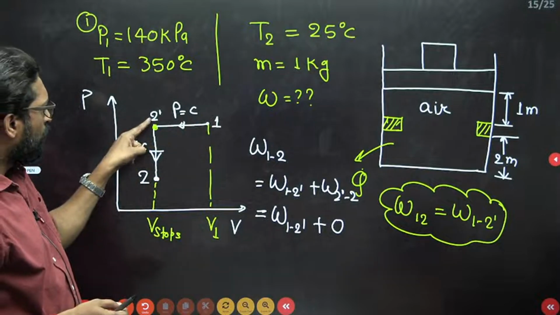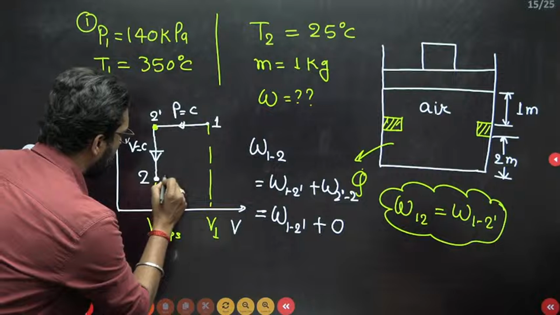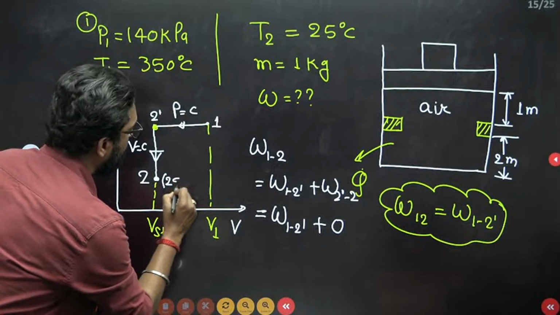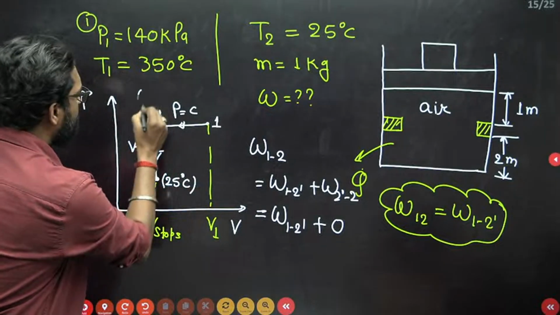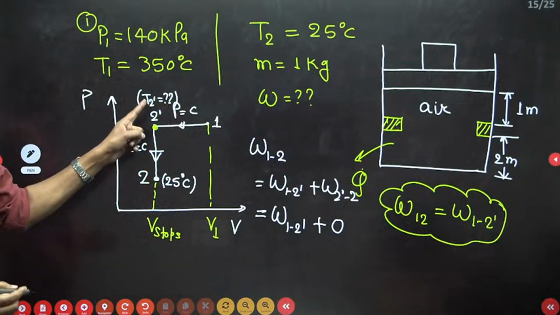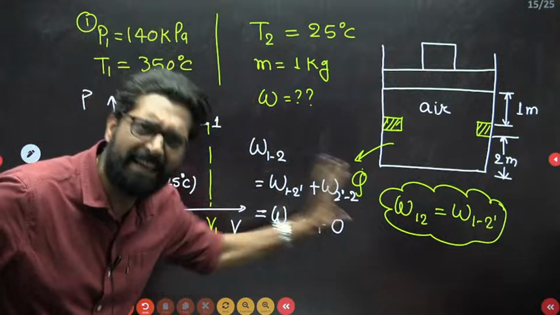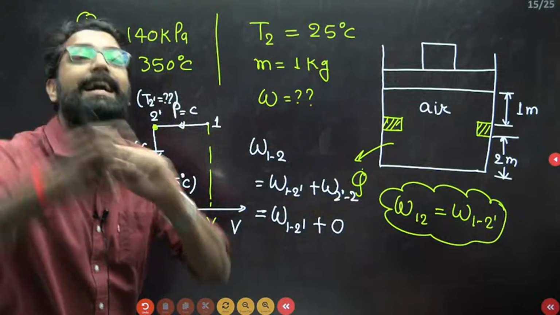So 2 dash has a different temperature than 2. 2 is the temperature of 25 degrees centigrade. But what is that temperature T dash? You don't know this temperature. So how to calculate this temperature? You have to calculate this temperature according to the ideal gas.